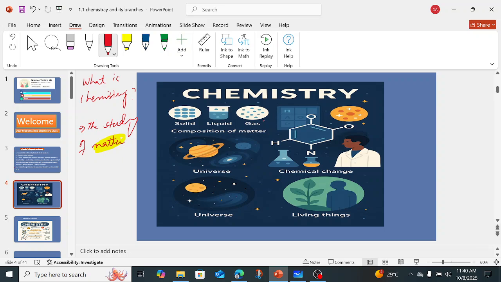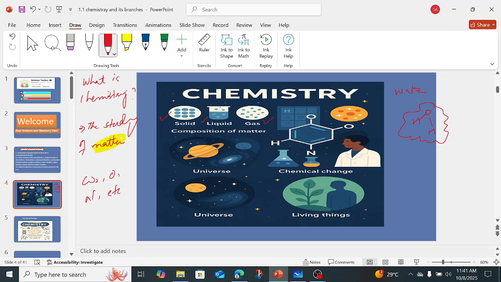For example, take the gas: the air we breathe is a mixture that consists of different gases like carbon dioxide, oxygen, nitrogen, and many other gases. That is matter. That is chemistry. The prime example of liquid is water, in which oxygen is bonded with two hydrogen atoms, which we drink. It's matter, and the study of this is known as chemistry.